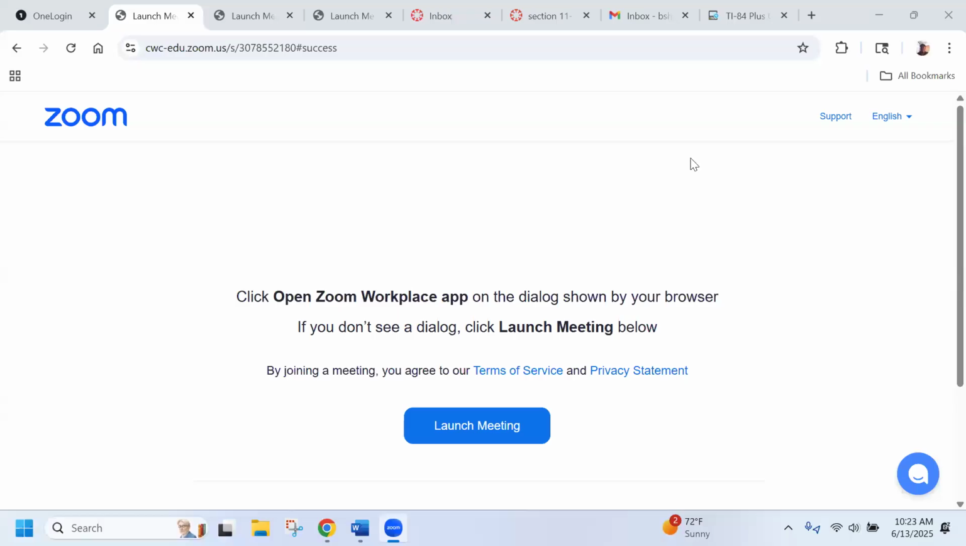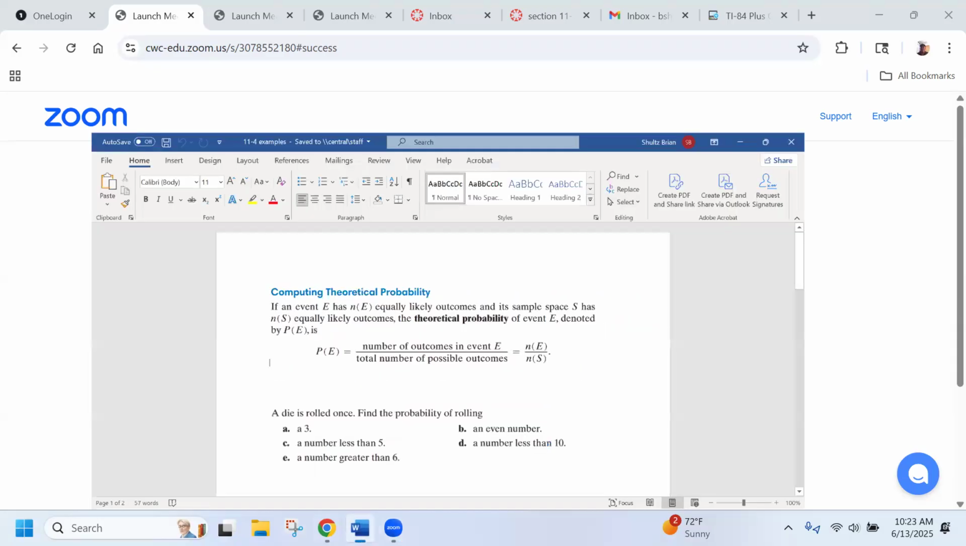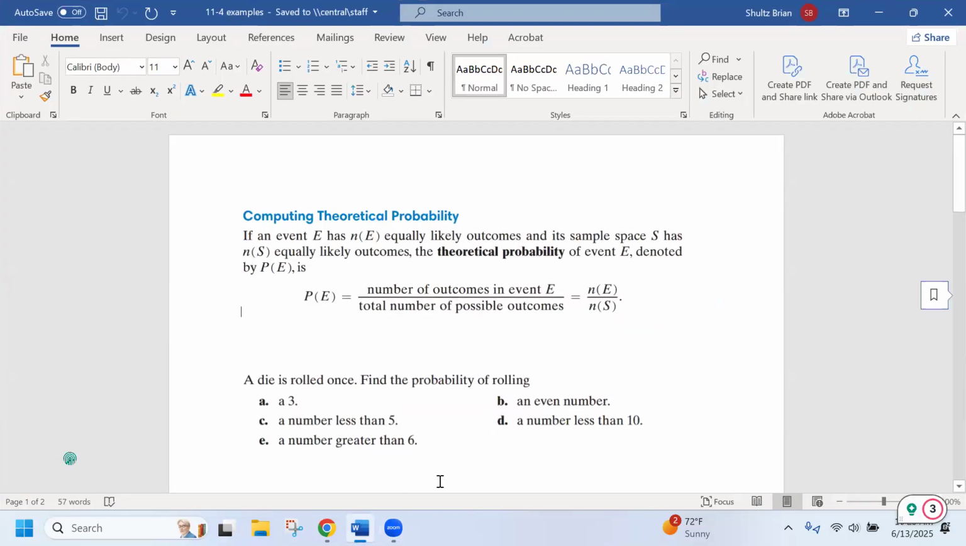Hello, we are going to start with section 11-4 today. And 11-4 is our start into the topic of probability. In our probability portion, we have a couple of different types of probability.